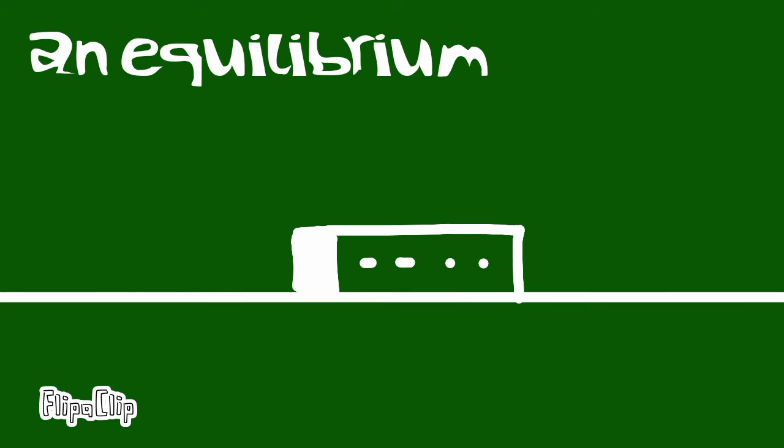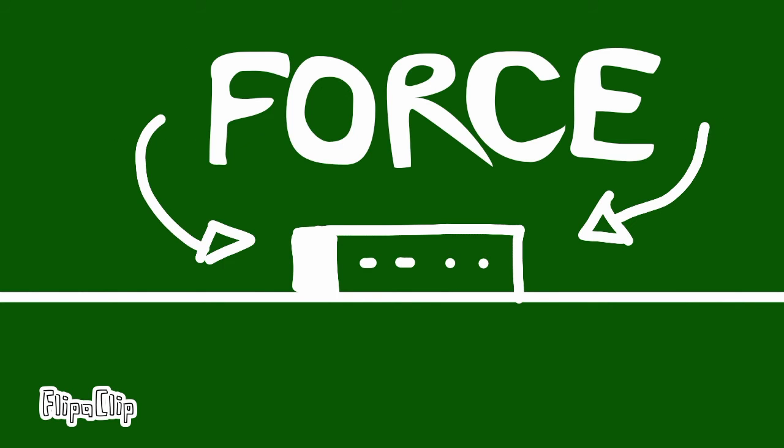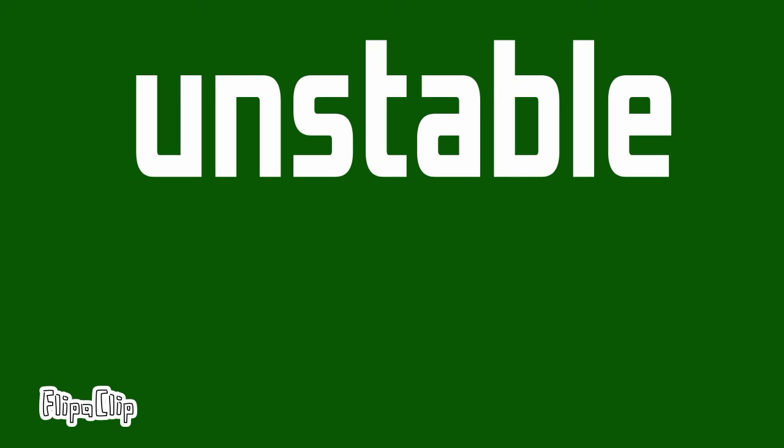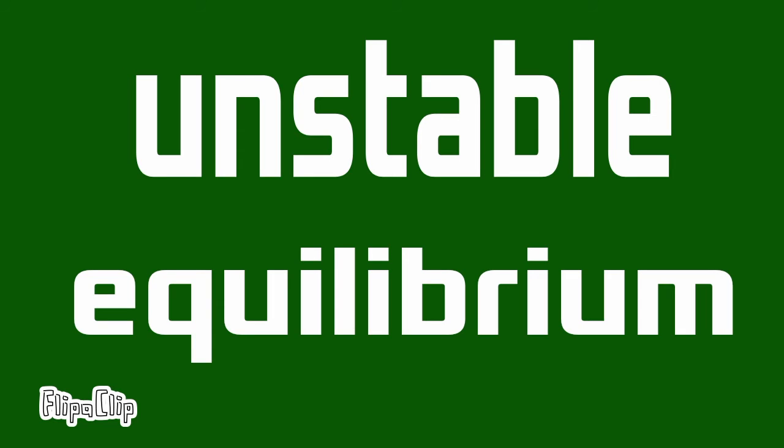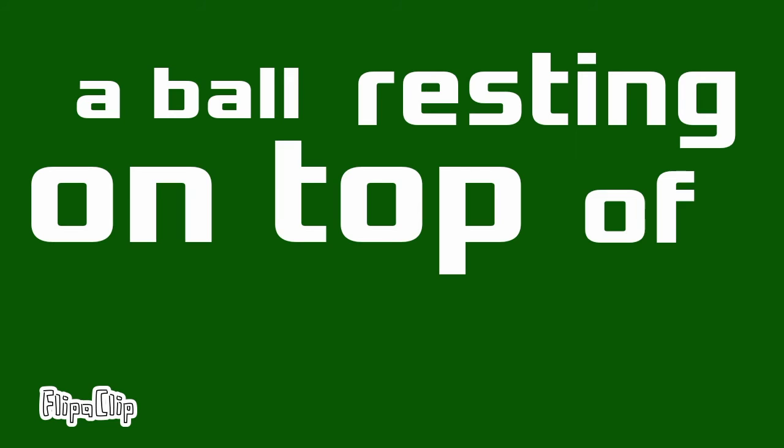An equilibrium is said to be stable if small externally induced displacements from that state produce forces or torques that tend to oppose the displacement and return the body to its original equilibrium. Number 2. Unstable equilibrium. For example, a ball resting on top of a hill.